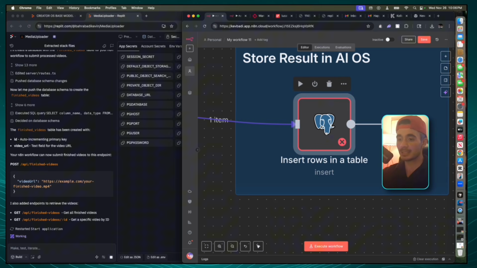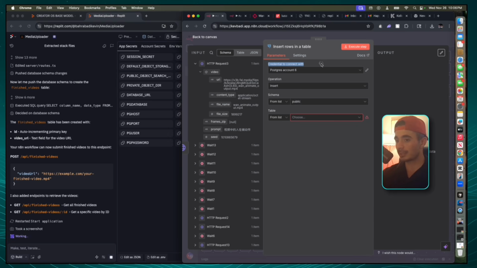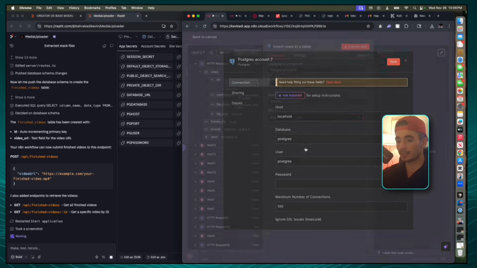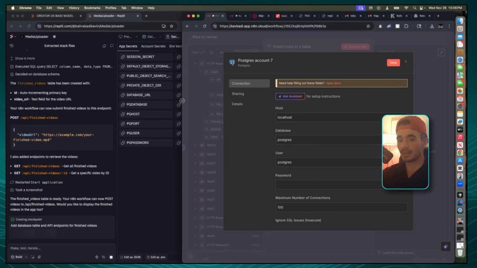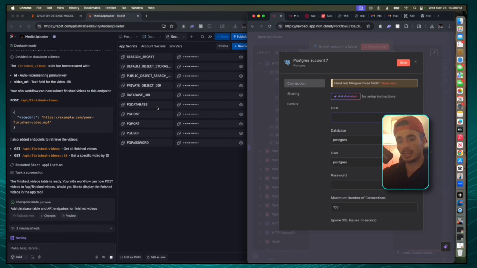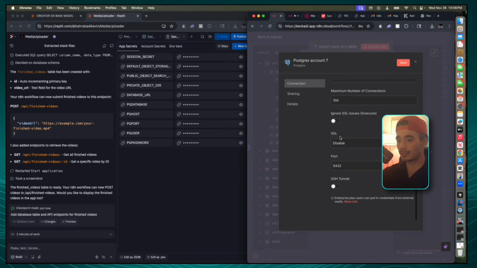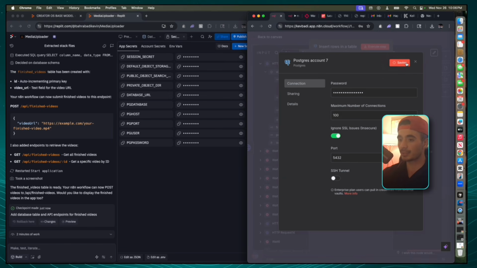And so the way that that works, guys, is we're going to double click the database node, and we're going to connect with a credential. We're going to click on the drop down. We're going to create a new credential. And now we're just going to map in the values from the secrets to this node here. So the first one that it's looking for is the host. And so that is the PG host. We're going to copy that value and paste it in. The next one is the database. So we're going to go grab the PG database and paste that in. The one after that is the user, and that is the PG user. I'm going to grab that and paste it in. So then PG password. And there we go. Then we're going to scroll down. We're going to click ignore SSL issues, and we're going to click save.